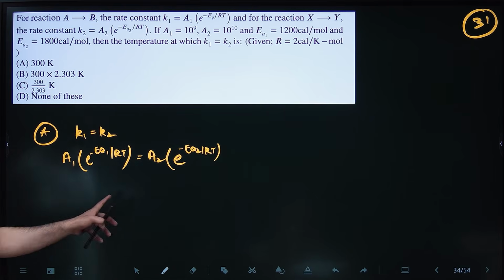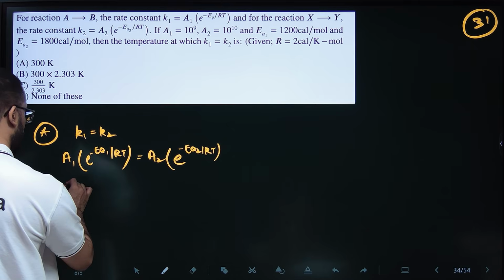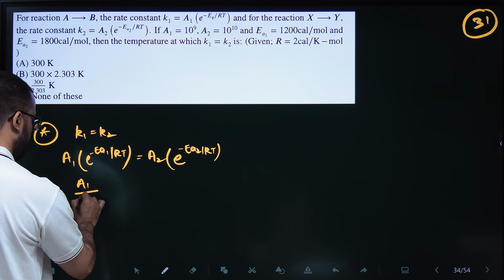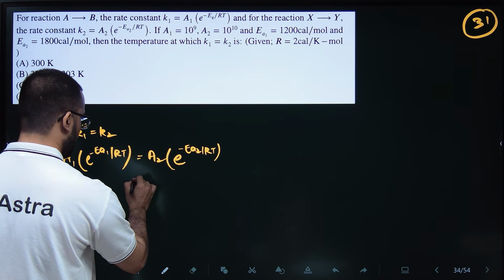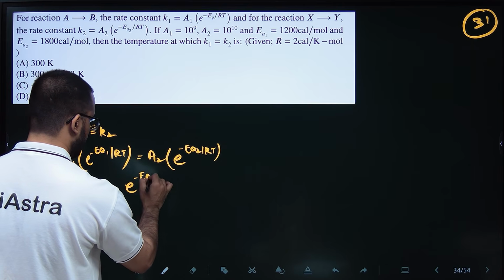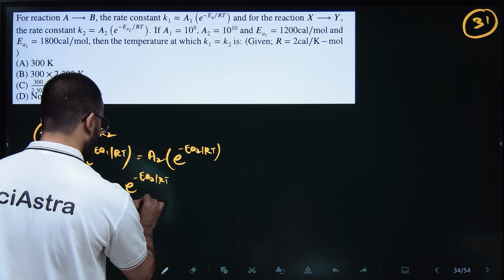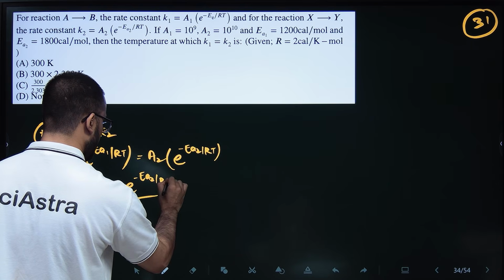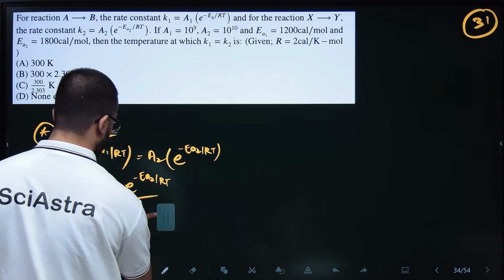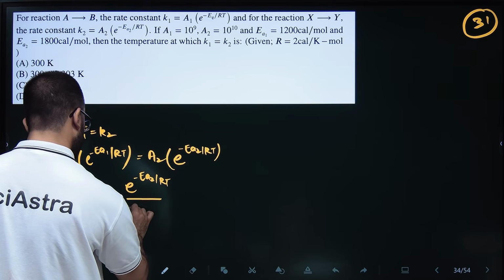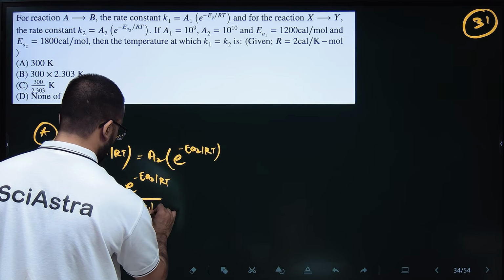So A1 by A2 is equal to e to the power minus EA2 by RT divided by e to the power minus EA1 by RT.